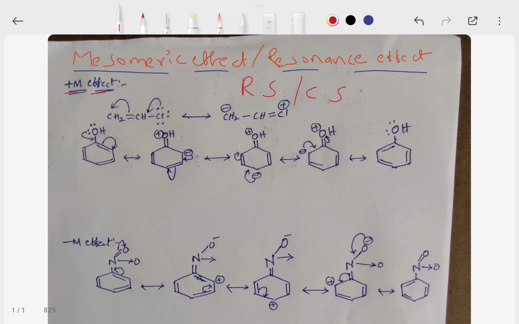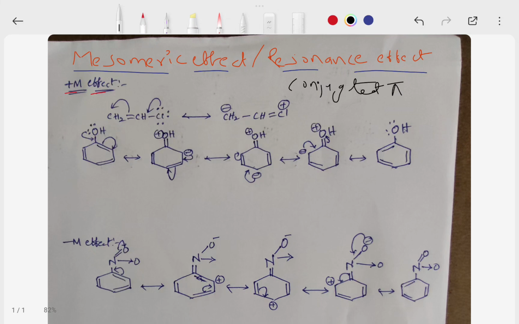And here, the mesomeric effect. Mesomeric effect means, if any compounds are having a conjugated pi system, electrons can flow from one part of the system to another part due to resonance.